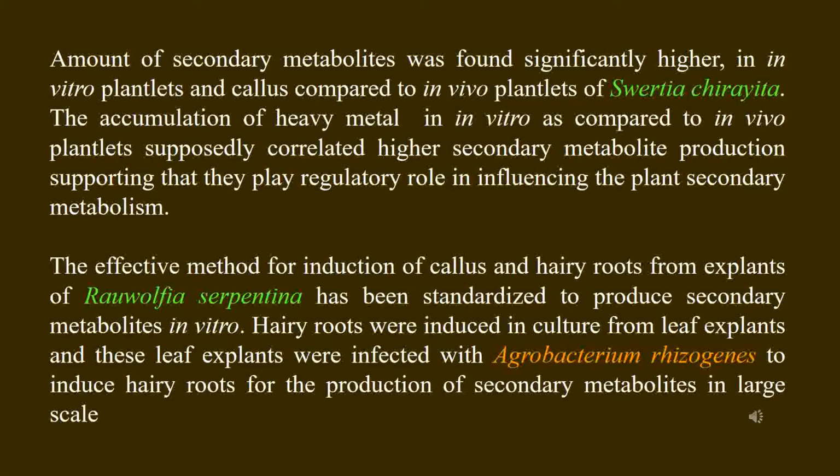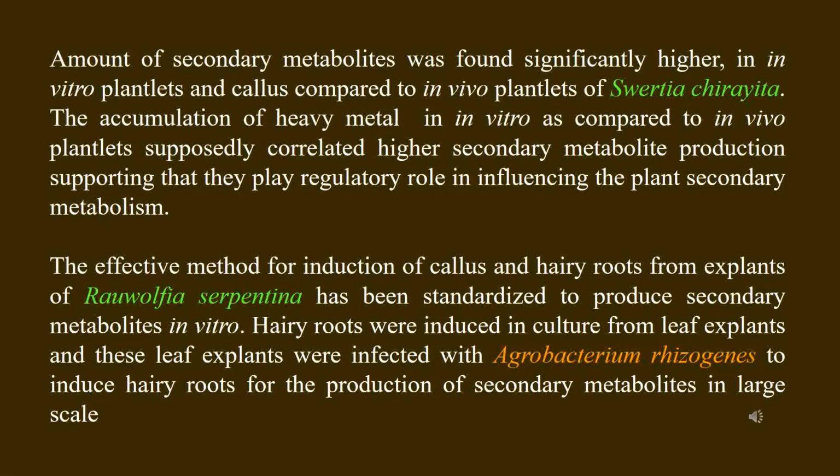In Swertia chirata, the production of secondary metabolites has been found to be more in in vitro plantlets in comparison to in vivo plantlets. Accumulation of heavy metals has been found to be more in in vitro plants than in vivo plants, a phenomenon which seems to be very much correlated with the higher production of secondary metabolites.